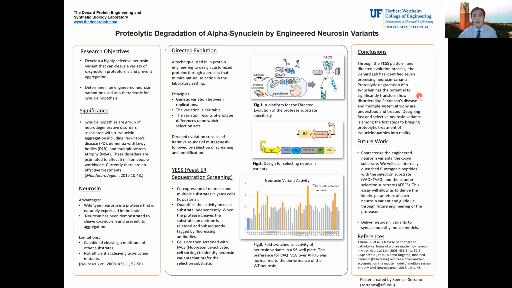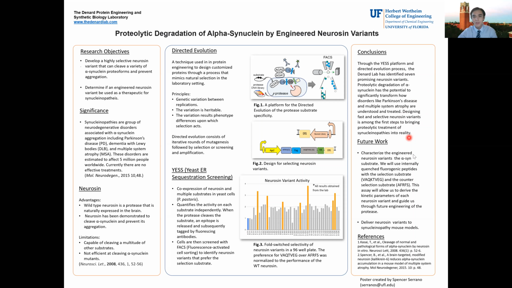Proteolytic degradation of alpha-synuclein has a potential to significantly transform how disorders like Parkinson's disease and multiple system atrophy are understood and treated. Designing fast and selective Neurosin variants is among some of the first steps to bringing the proteolytic treatment of synucleinopathies into reality.